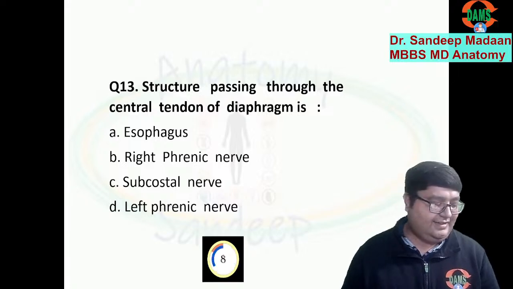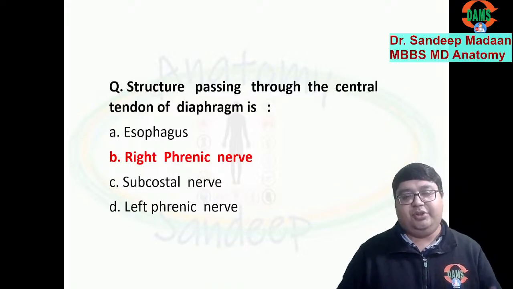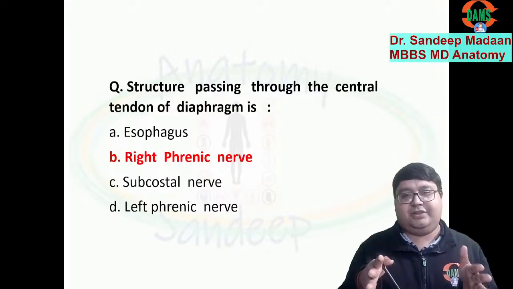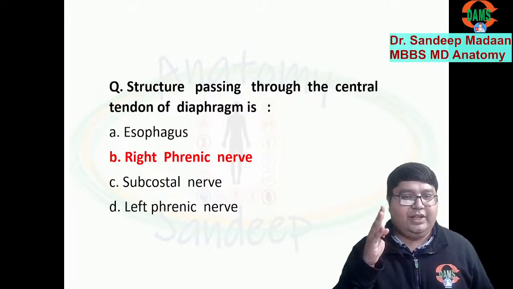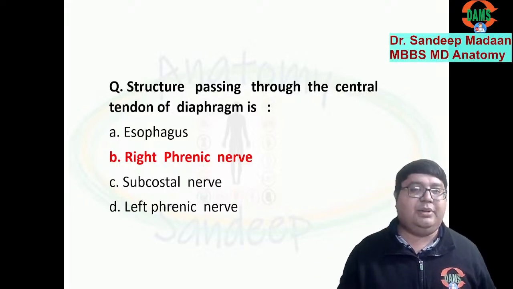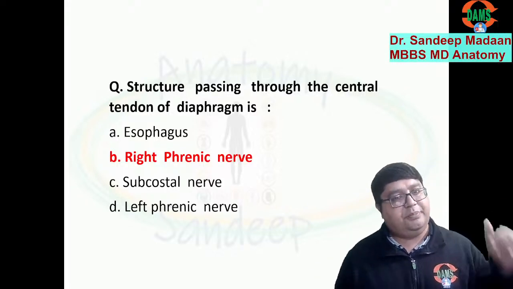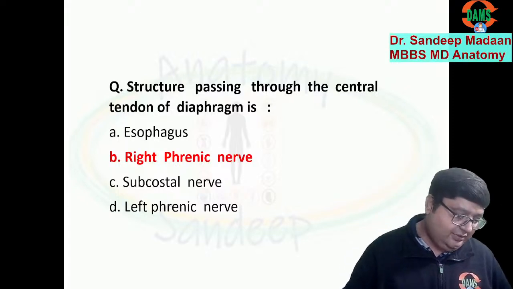Right phrenic nerve. Very good. You have already answered. So right phrenic nerve is the answer. Why not left? Because these nerves anyway they have to pass through the diaphragm or maybe they have to come down only. But the right phrenic nerve when it wants to go down, it sees one opening is already there. It passes through the opening. But left side we do not have any opening. So it pierces the diaphragm, comes below and supplies. Okay. Very good. Correct answer.